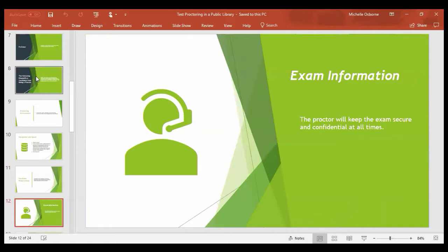So that is why you need a professional email, so that it would have to be either a .gov or a .edu, because you will receive the information through your email.